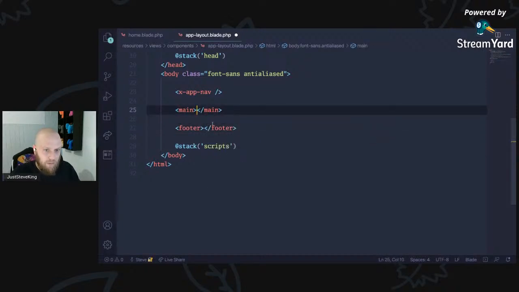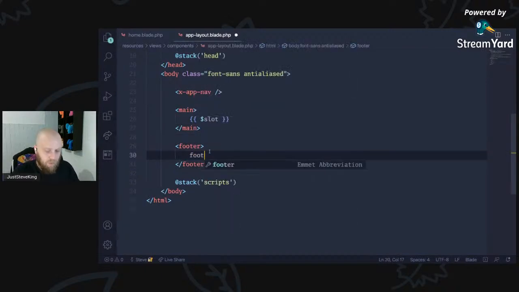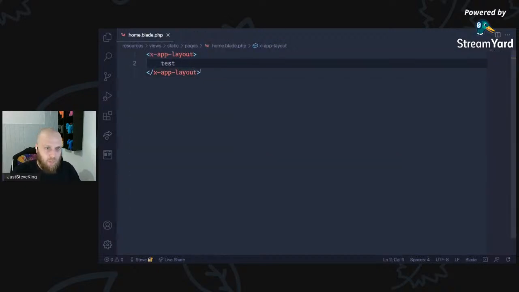So within our main, we are just going to pass in slot. So we'll create our component for footer later. So we'll just put footer in there for now. Here's our main component. It's going to be right underneath that. So within here, we can start to add our header component.